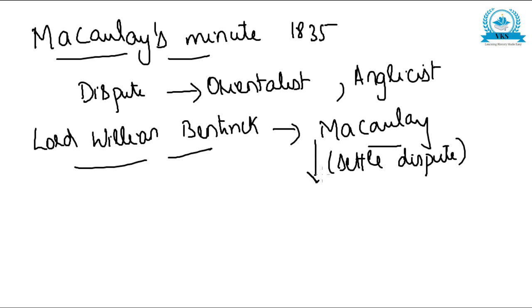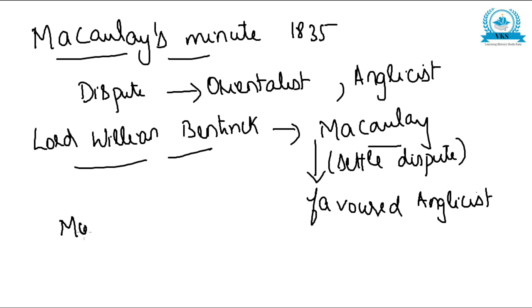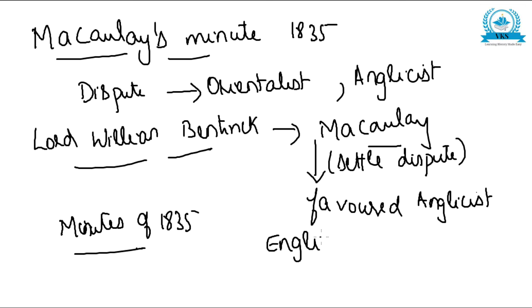Macaulay, what he did was, he favored the views of Anglicists. Okay, that is English education and learning. He favored the views of Anglicists in his famous Minutes of 1835. That is called as Macaulay's Minute. He favored the Anglicists, and he said that the development of Western system of education in India and English as a medium of education.